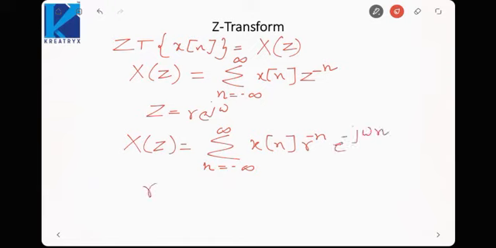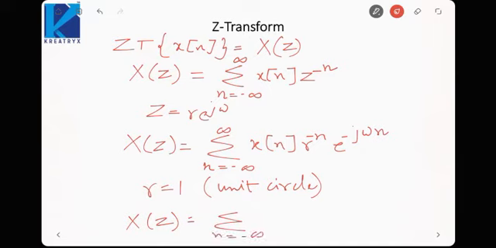Now if I say r is equal to 1, that is the unit circle, the circle of unit radius, then X(z) would be sigma n equal to minus infinity to infinity x[n] e raised to the power minus j omega n, which is the discrete time Fourier transform. This is the definition of the discrete time Fourier transform.